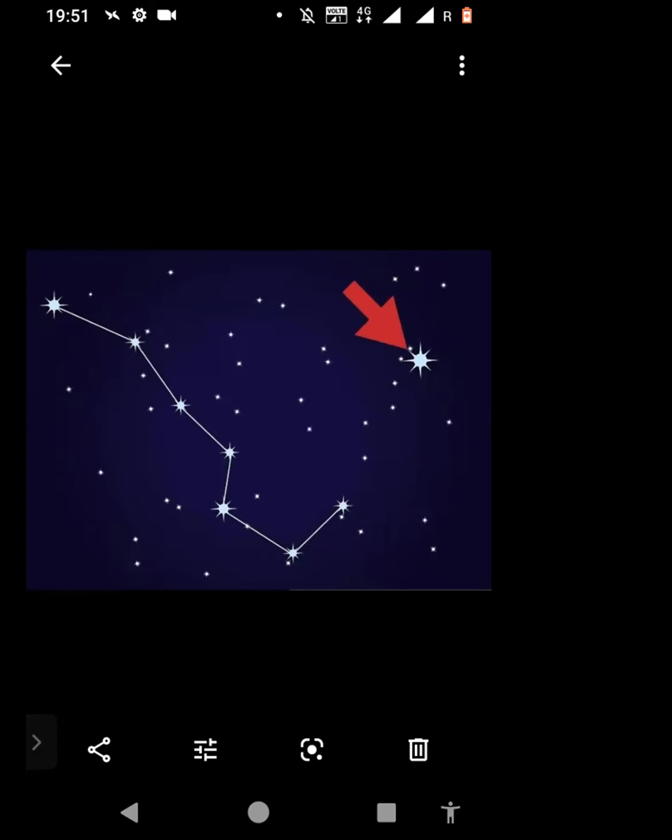Now you can see these two last 2 stars, right? They're pointing towards the red star. If you draw a straight line from these two, along this red arrow, you'll be able to see 1 star, and the North Star never moves. And if you know your north direction, then you'll be able to find that behind is south, the right side is east, and the left side is west.